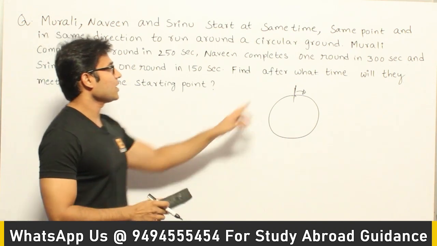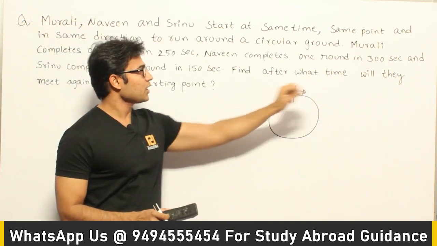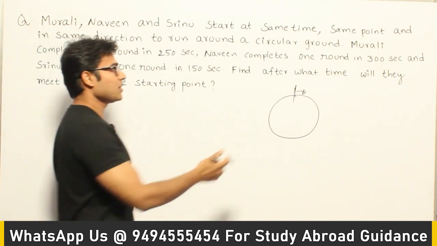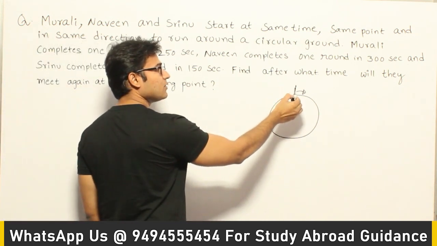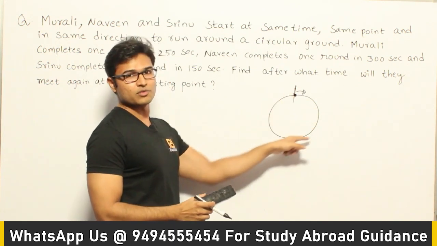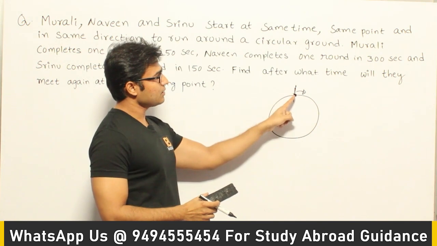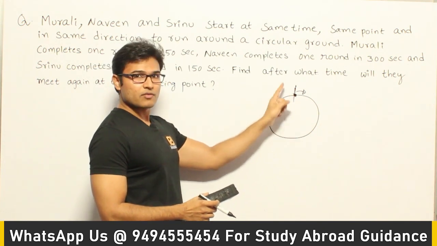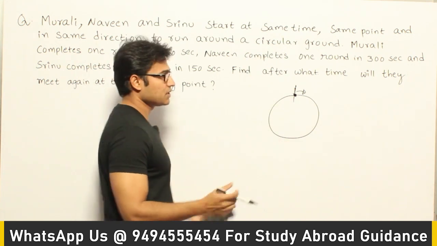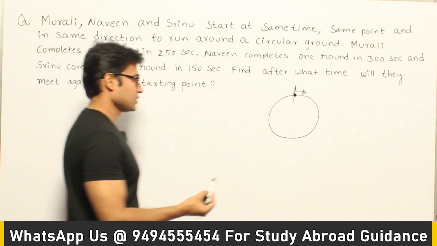See this. Find after what time they will again meet at the starting point, which means all of them should reach the starting point. When will they be able to reach the starting point? If they are able to finish some rounds, right? And that should happen in such a way that all of them finish their rounds at a particular point in time. So let's take a small example and observe it, you will understand it better.